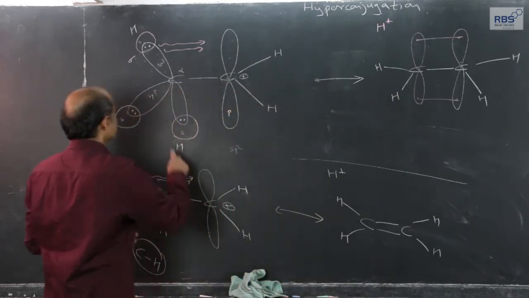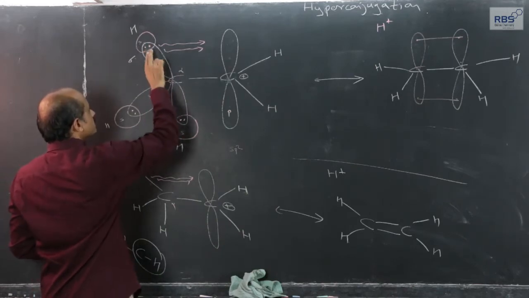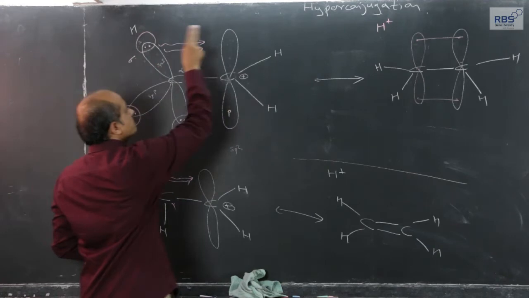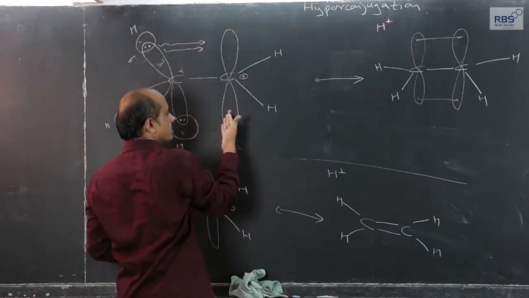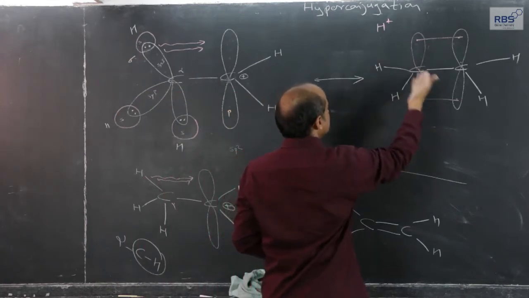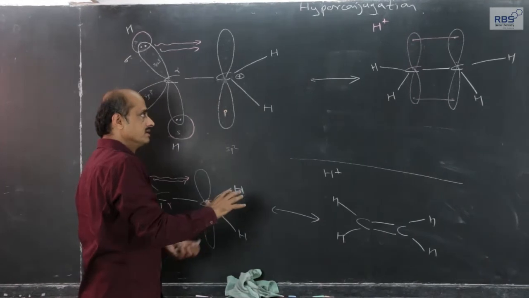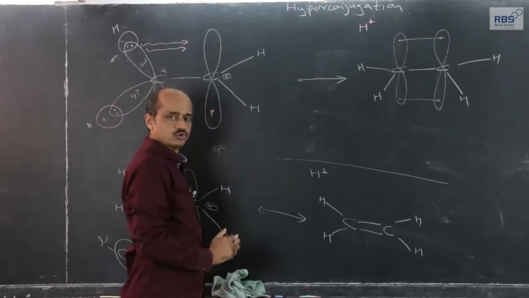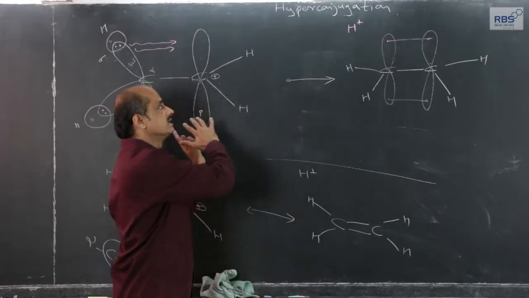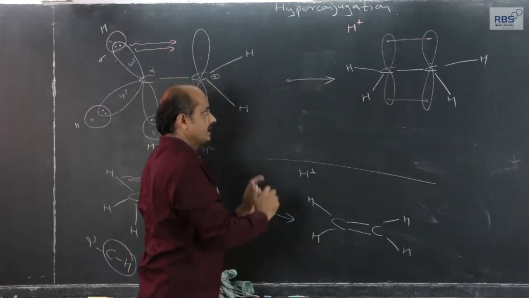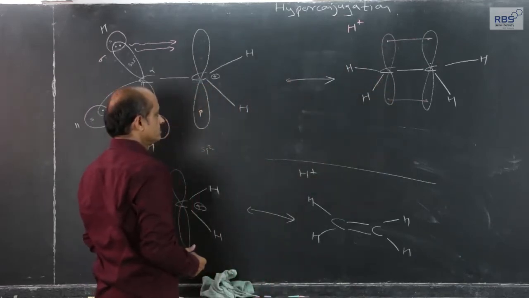As I have shown you, the electron pair shared in the alpha CH bond can also be shared between this orbital and the empty p orbital of the carbonium ion, giving rise to an alkene and a free H plus ion. Let me repeat, this is the extreme position which I have shown. Actually, this does not take place. The tendency is very close to this, and that is why theoretically we show this hyperconjugation form.